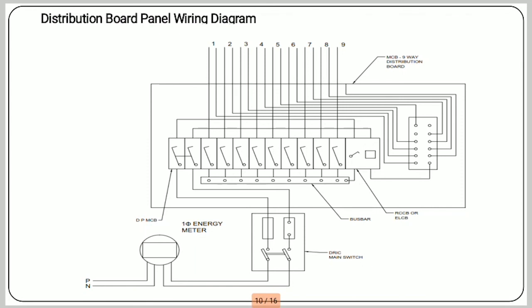In the distribution board panel, there are many components like DP-MCB, that means double pole MCB. Then after that a bus bar is there. Then an earth leakage circuit breaker is there. A neutral link is there. Then supply is provided to each circuit. For each circuit, separate MCBs are also connected. So this is the distribution board panel wiring diagram.